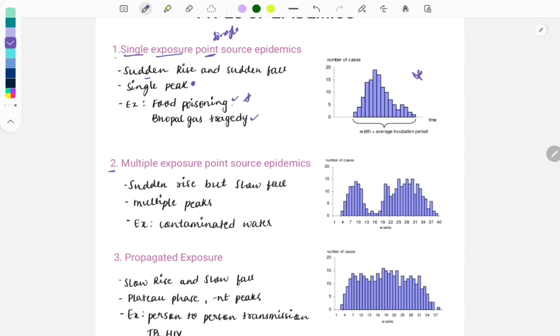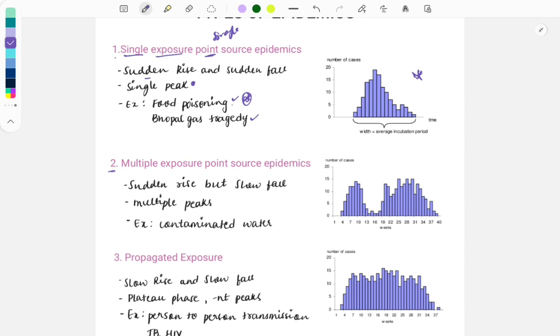So questions are asked giving this example, that food poisoning is a kind of which type of epidemic, or they can describe the whole case, like there is a party, and in the party the children had pastry, and after that a lot of children fell ill, and which kind of epidemic it is. So it will be food poisoning, and likewise the Bhopal gas tragedy.